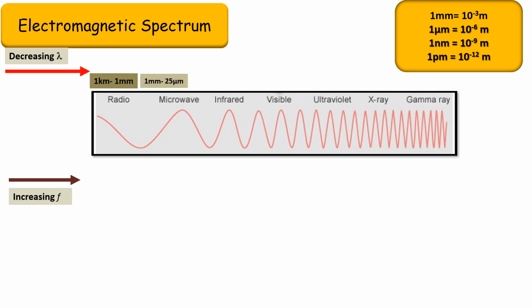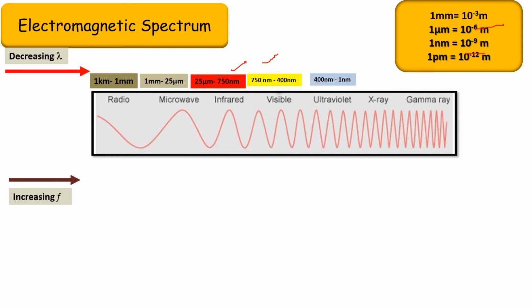Then is the microwave. Microwave is from 1 millimeter to 25 microns or micrometers, that is 10 to the power minus 6 meters. Micrometer means 10 to the power minus 6 meters. Then infrared is from 25 microns to 750 nanometers. Nanometers means it keeps getting smaller, it is 10 to the power minus 9 meters. Then is visible. Visible means the range that we human beings can see, the wavelength range of 750 nanometers to 400 nanometers.